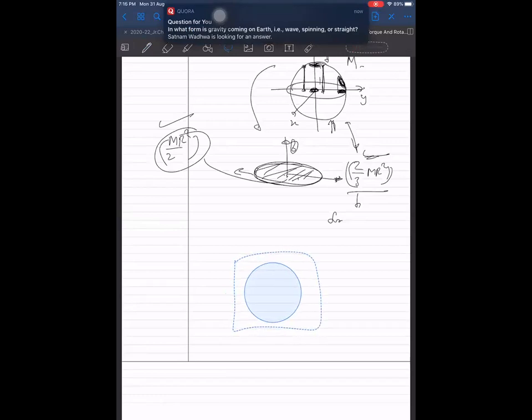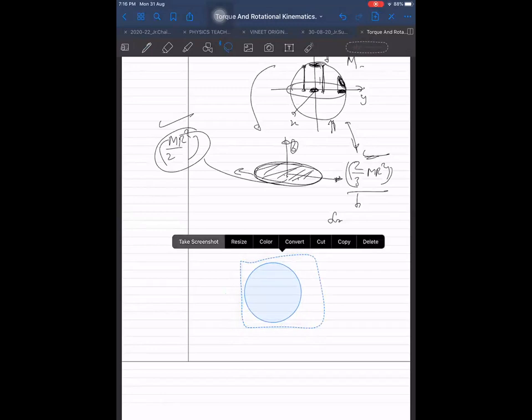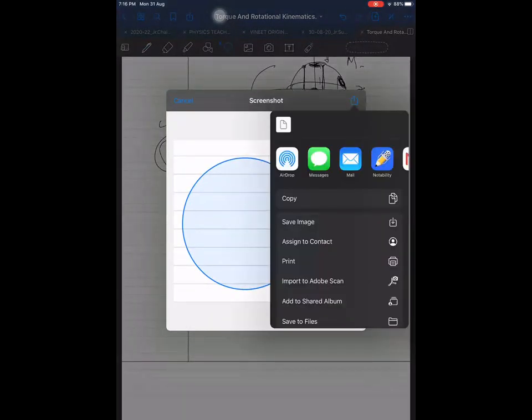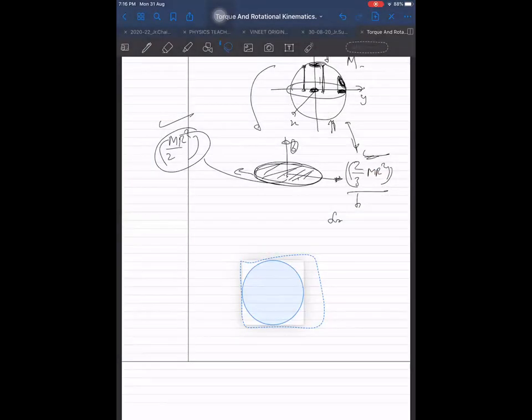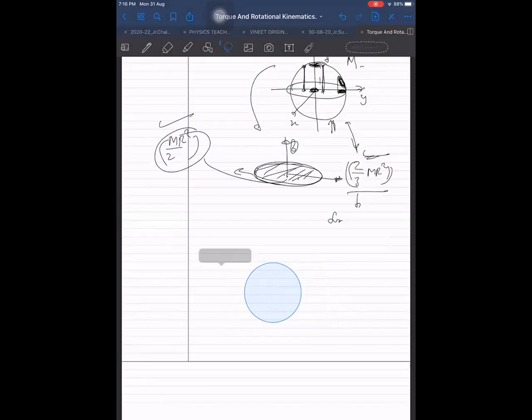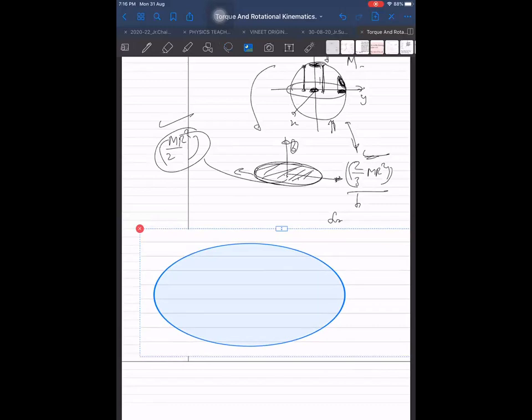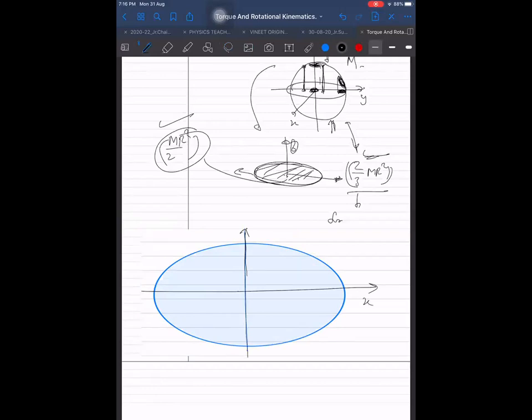I stretch it this way. I am stretching in this way, let us say. And now, let me take one axis here and the other axis this side. Parallel to which axis have I stretched it? I have stretched it parallel to our x-axis.